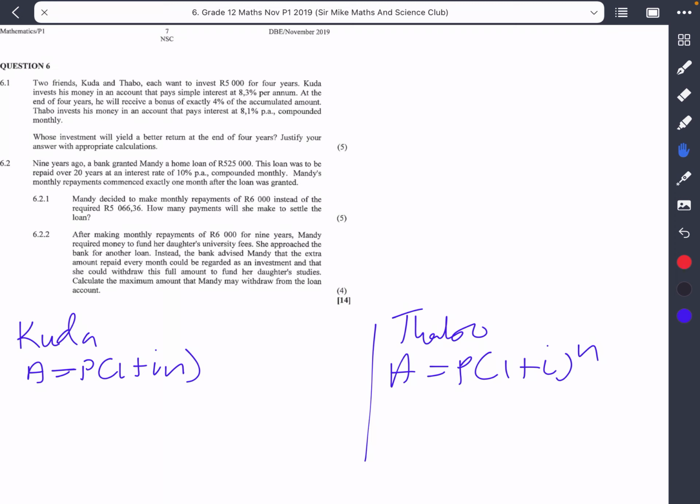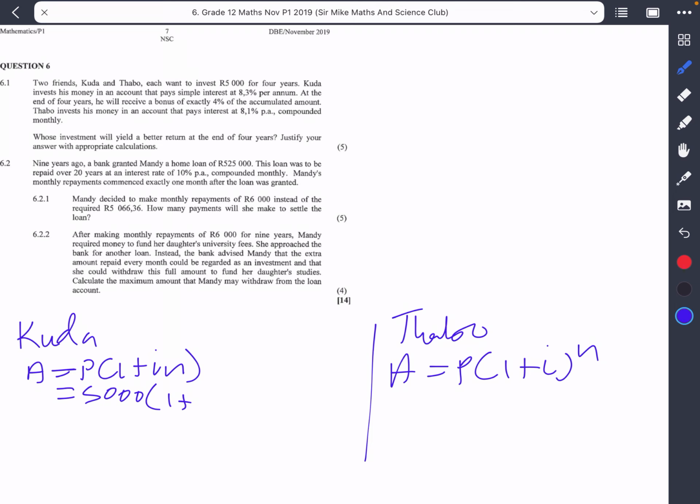For Kuda, we want to know the accumulated amount right at the end. The investment was 5,000, so our P would be 5,000. That would be 1 plus our interest. Remember that was 8.3% per annum, which means once per year.